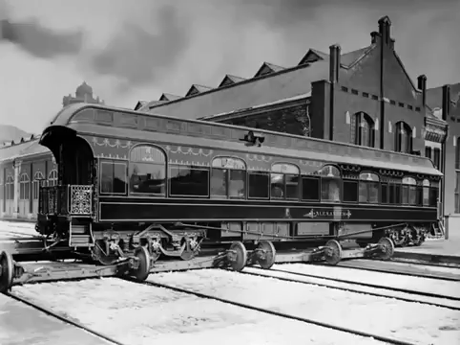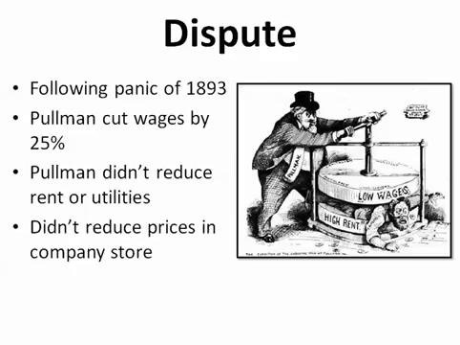Alright, so they made these Pullman cars, and there's going to be a dispute because in 1893 there was an economic panic and a lot of money was lost. So George Pullman, in order to save his business, his community, is going to cut wages by 25% from his workers. But in his community, he's not going to reduce his rent or utilities or the prices of goods within his stores. He's going to keep those continuous. He's not going to lower them any.